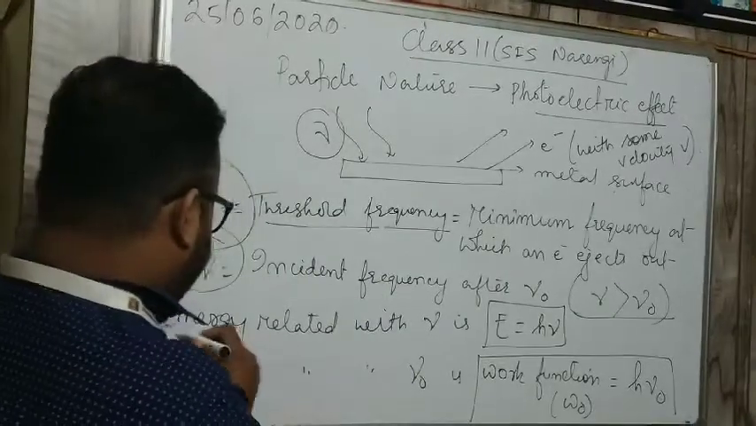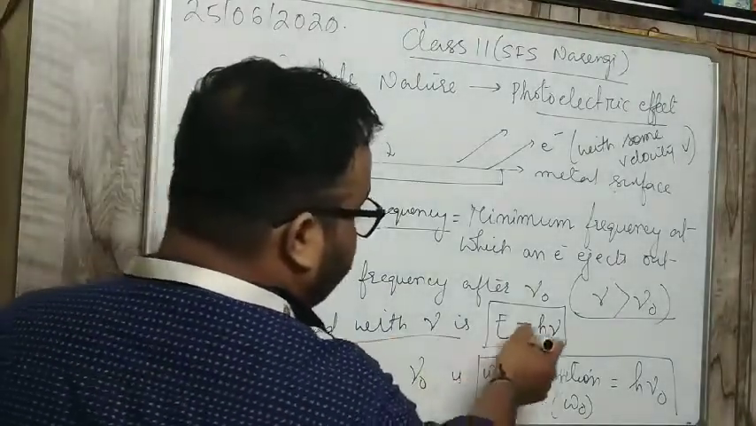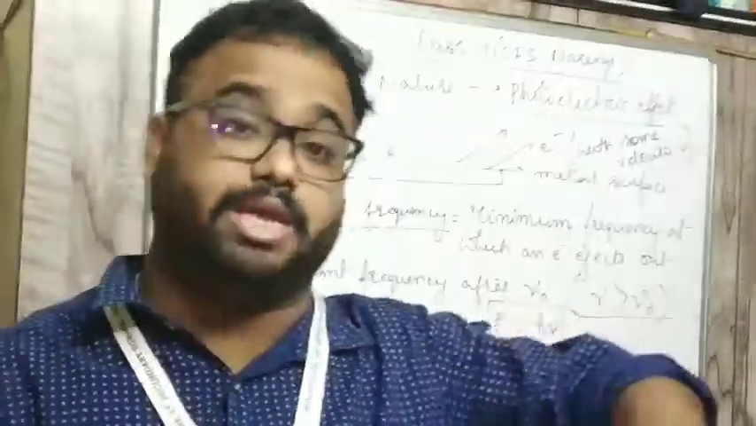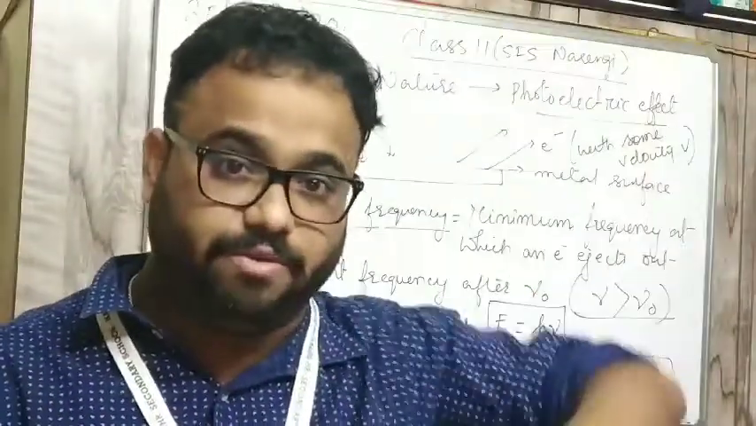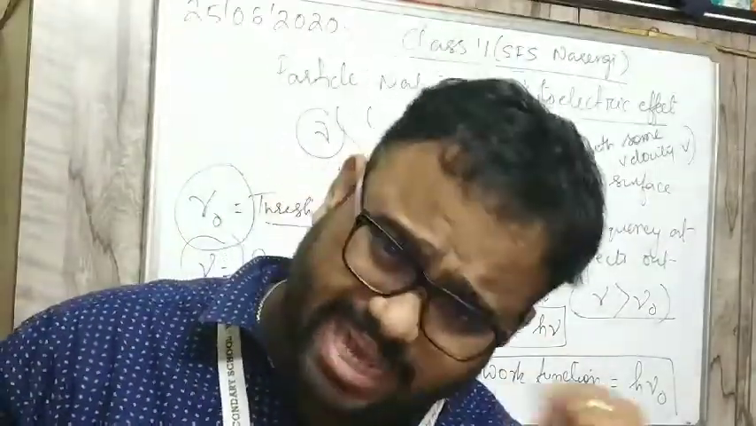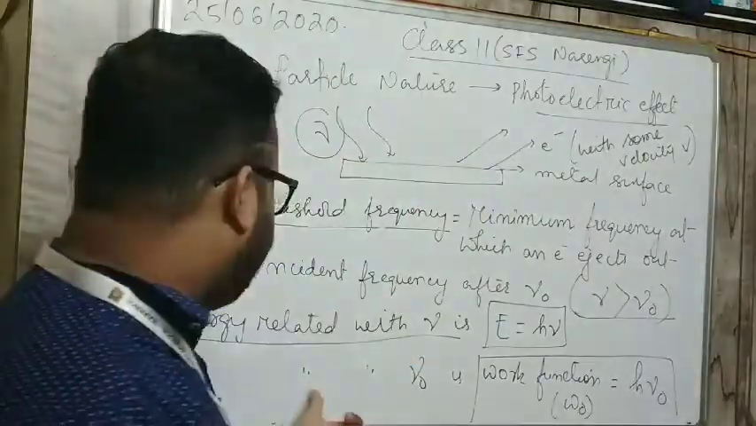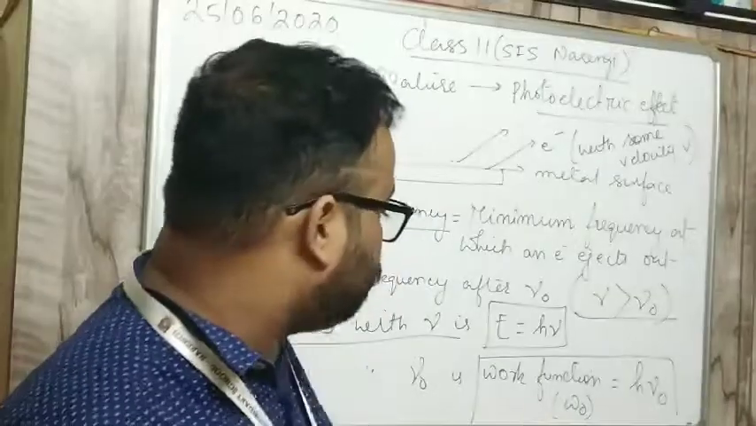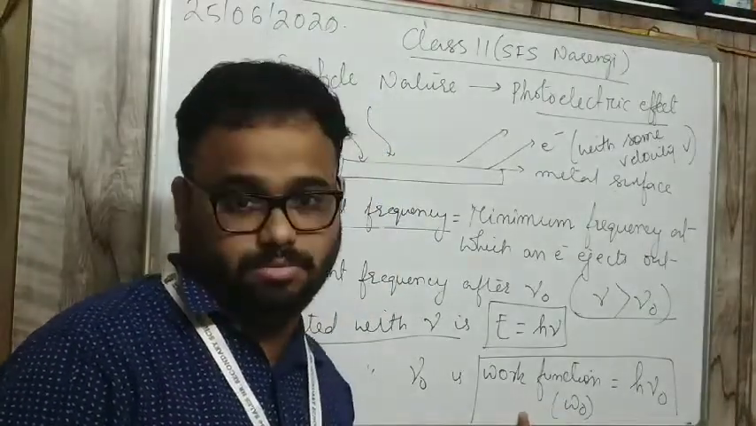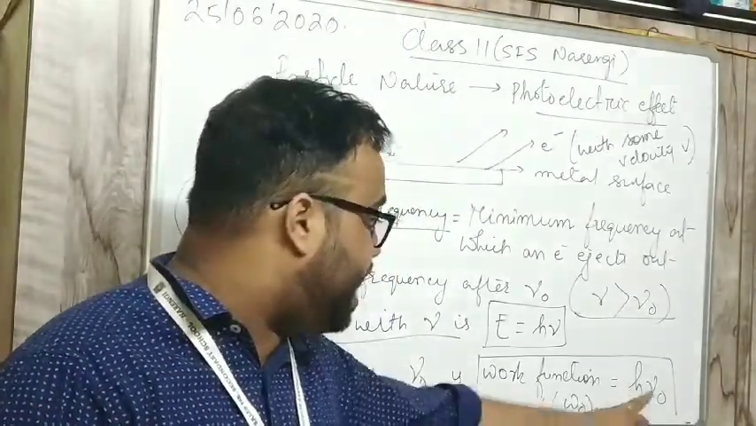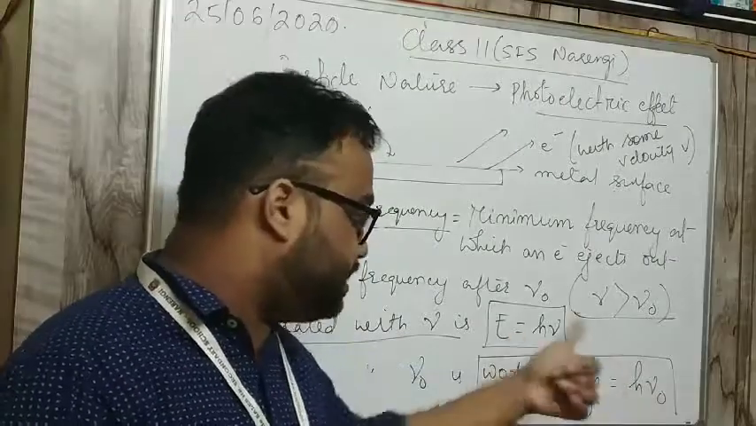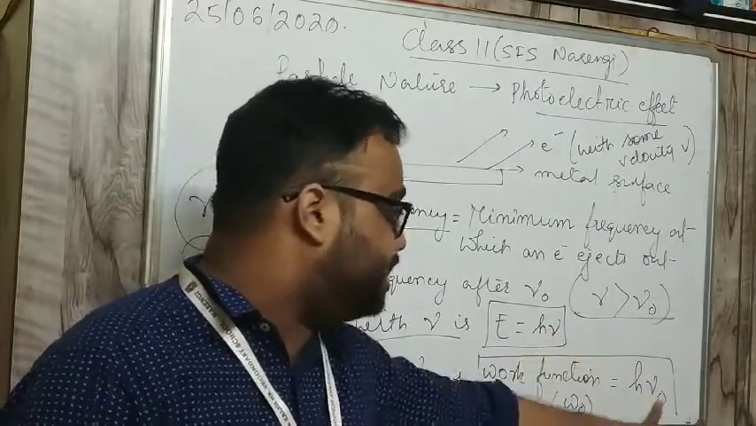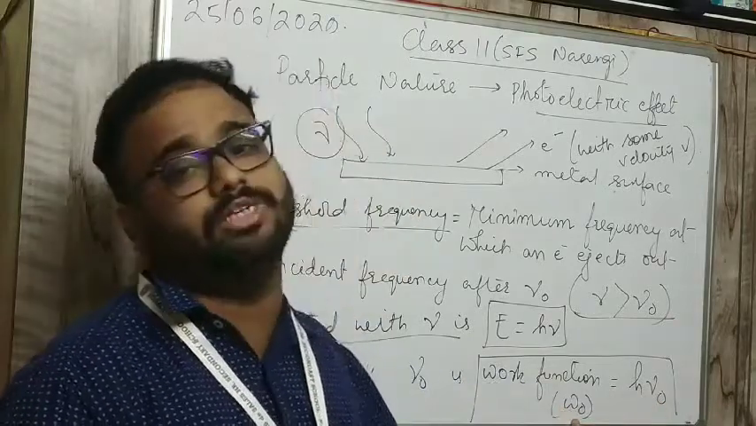So the energy related with nu is E is equal to h nu. That is how much energy you give, after nu naught. And the energy related with nu naught, we call the work function. The formula is h nu naught. Just as the energy for nu is h nu, the energy for nu naught is h nu naught, but we call it the work function.